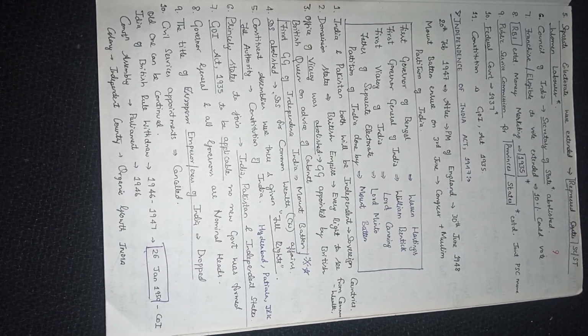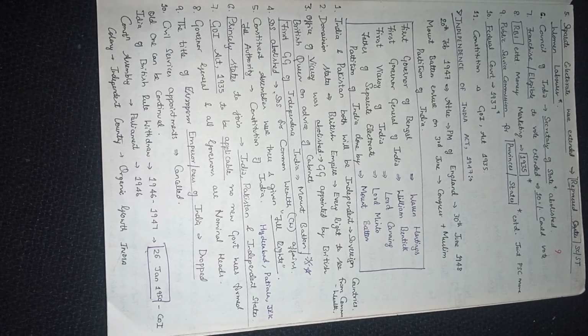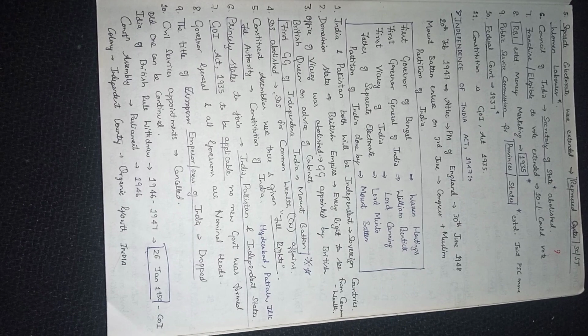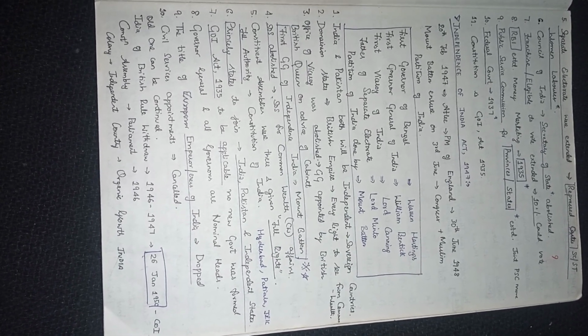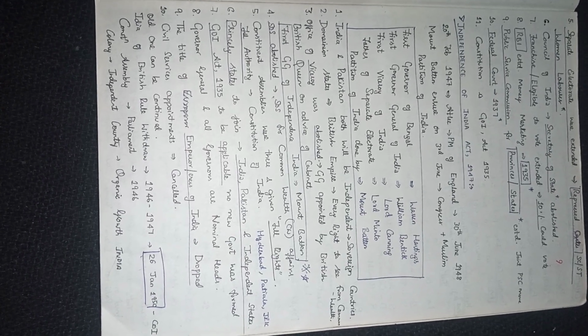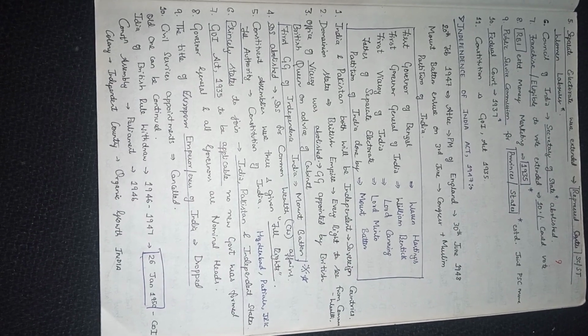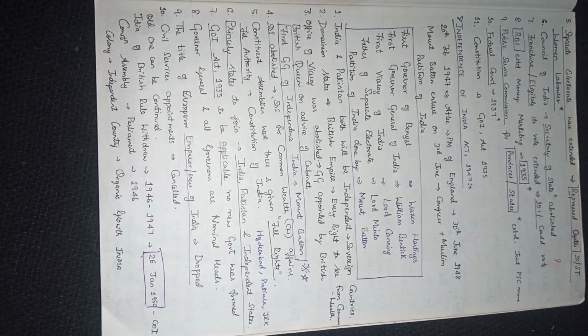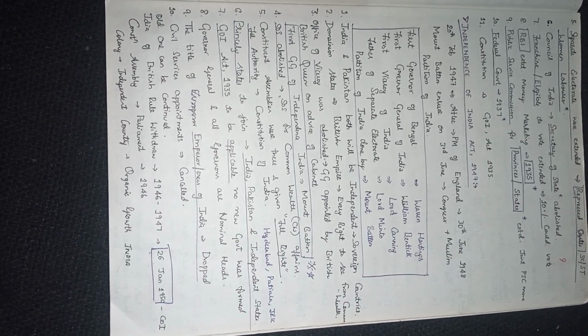Government of India Act 1935 to be applicable, no new government was formed. Governor General and all governors are nominal heads, and the title of Emperor of India was dropped. Then civil services appointments were cancelled. Old ones can be continued.